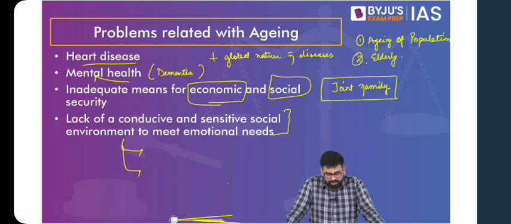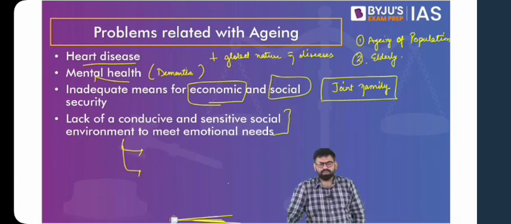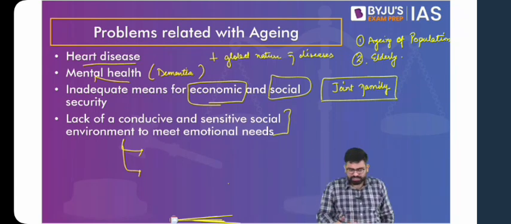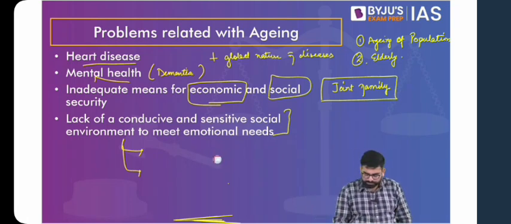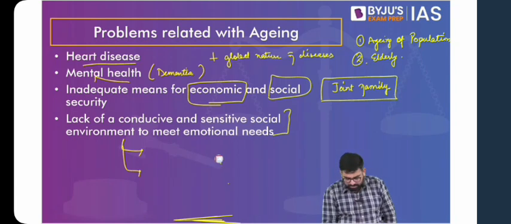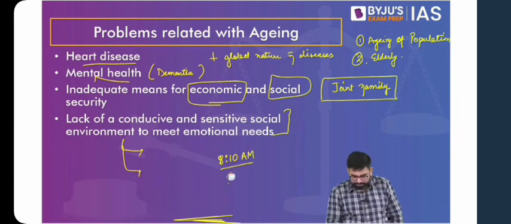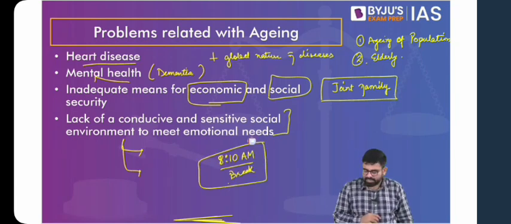So okay, let's do one thing. Let's take a short break, and post the break, what we'll do is we'll conclude our discussion on elderly. Just see if you can have any other points with respect to the same, and then we'll start our next theme that relates to sex ratio in population. The problem with respect to sex ratio. So 15-minute break, and we'll meet again at 8:10 and start our discussion again.